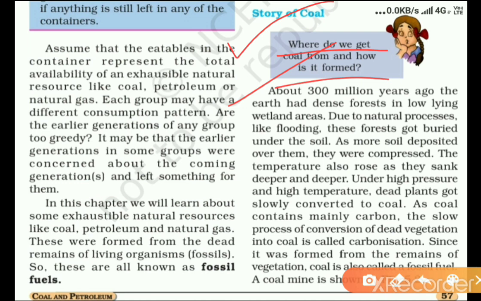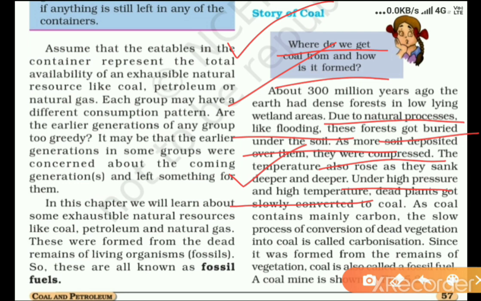Due to natural processes like flooding, these forests got buried under the soil. As more soil deposited over them, they were compressed. The temperature also rose as they sank deeper and deeper. Under high pressure and high temperature, dead plants got slowly converted into coal.